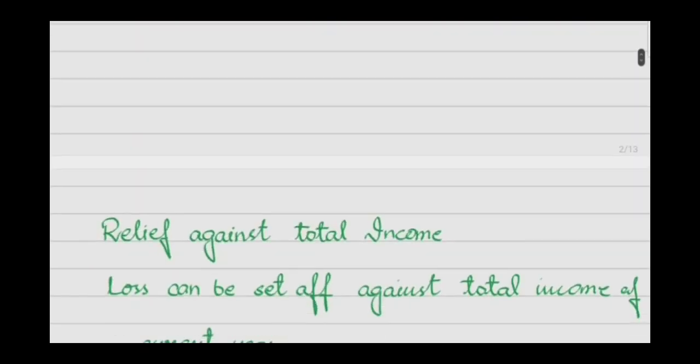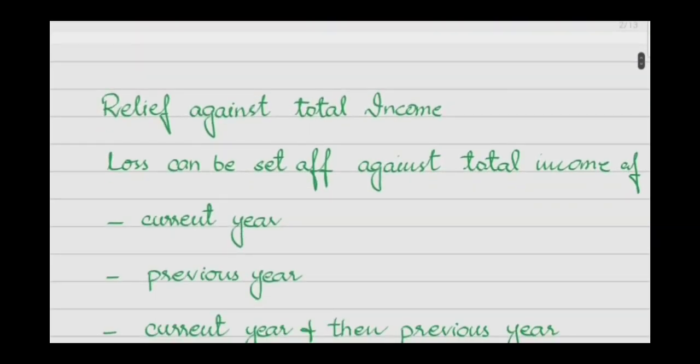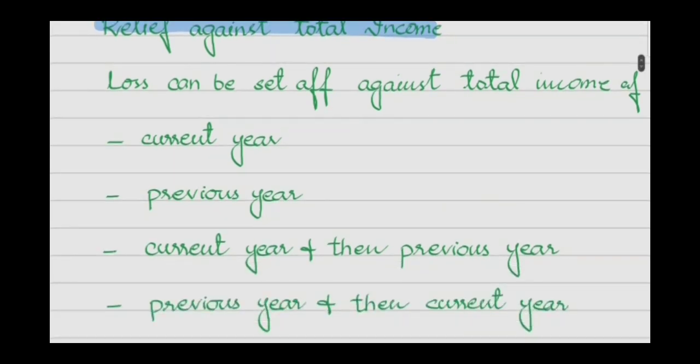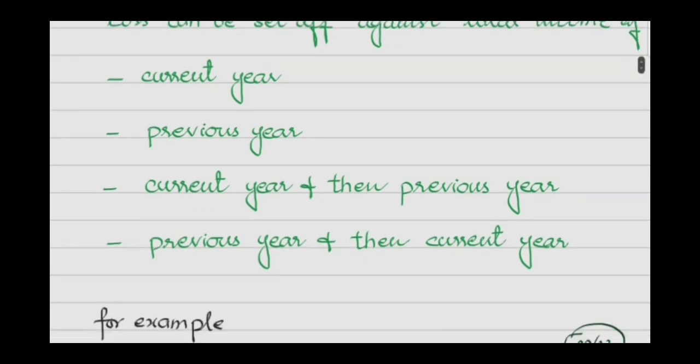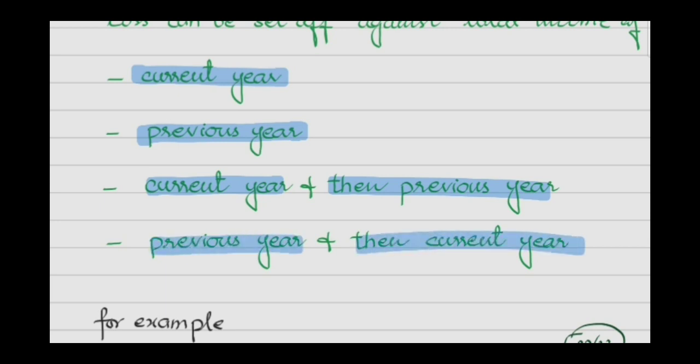Now a detail about the relief against total income. These losses can be set off against total income of which year? There are four options available. These losses can be set off against total income of current year, previous year, current year and then previous year, or previous year and then current year. These are the four options available if you choose to set off your losses against the total income.